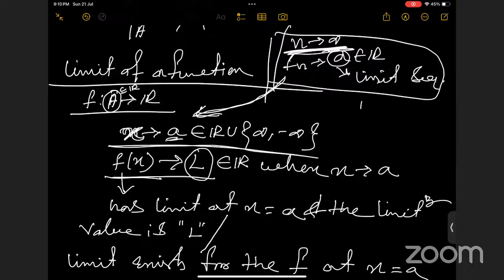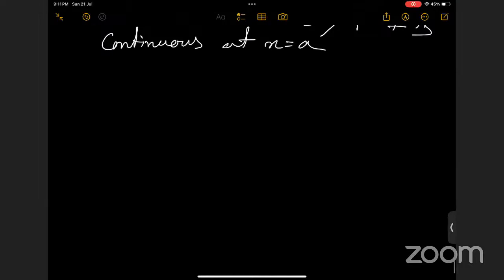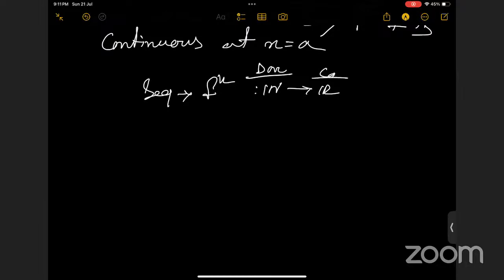So basically, you can see it this way. A sequence was a function from the set of natural numbers to the real numbers, so the domain was particularly natural numbers and the codomain was real numbers. And for any function, we have domain A, which is a subset of R, and the codomain is real numbers.